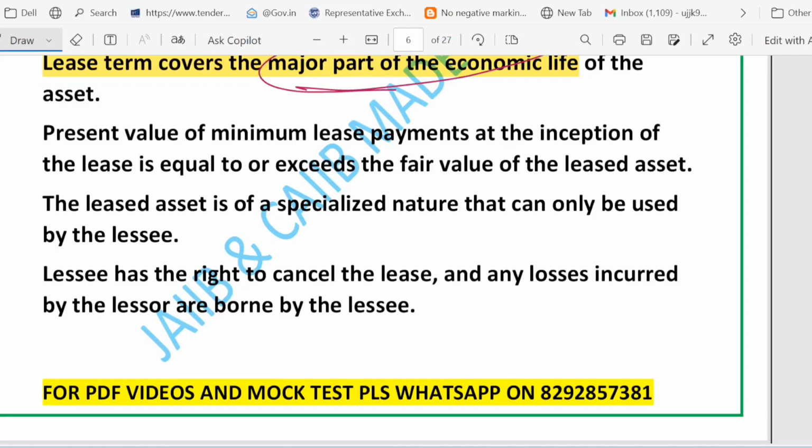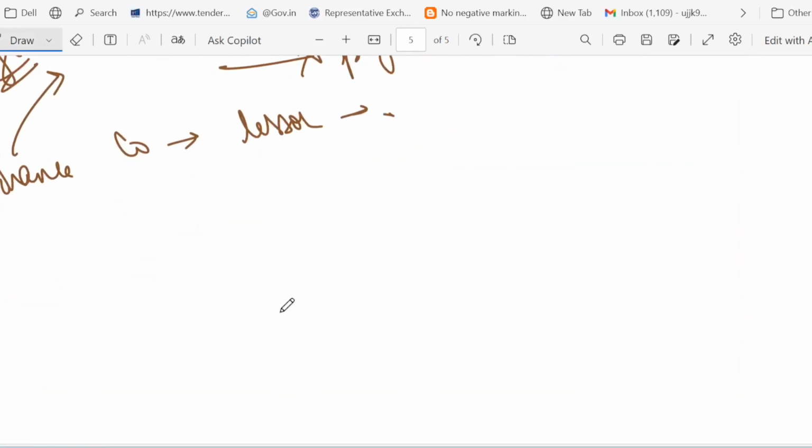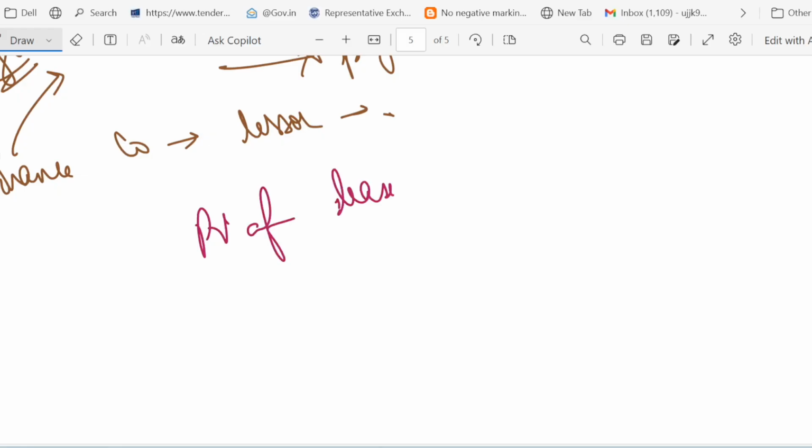First of all, see the first point, if the present value of the lease payments at the start, that means the value today of all the future lease payments, is equal to or more than the fair value of the asset, right? So you find the present value of lease payments. Obviously the lessee has to make the lease payments, right?